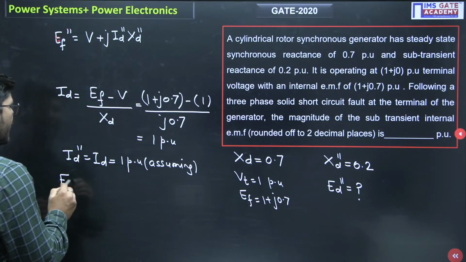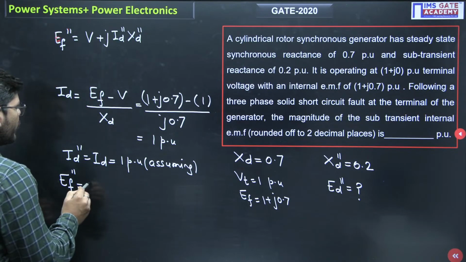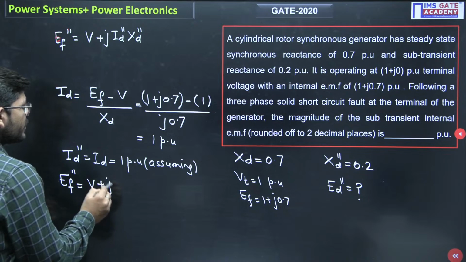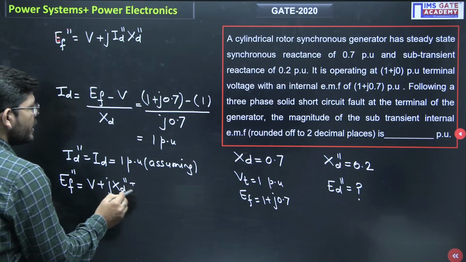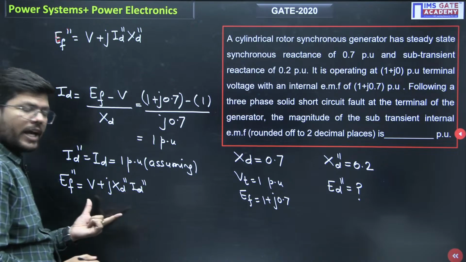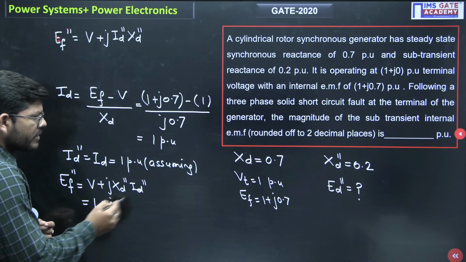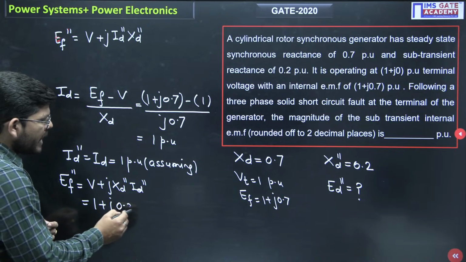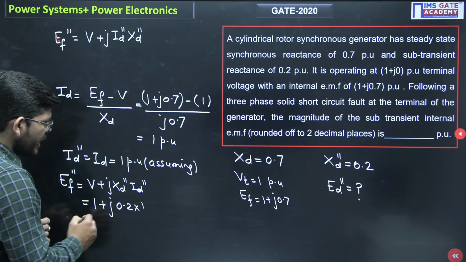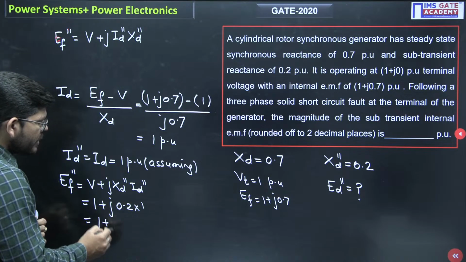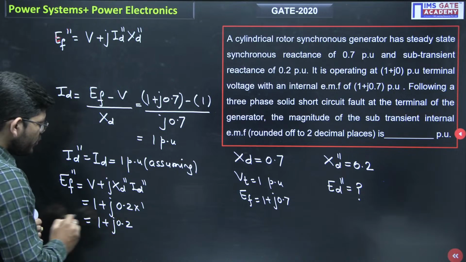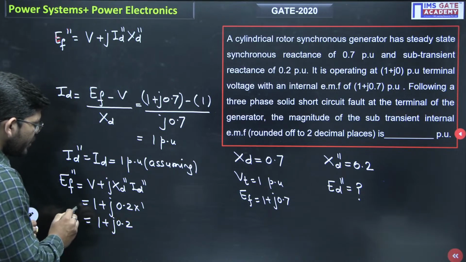So E_f double dash will be equal to V plus j X_d double dash into I_d double dash. Now we have all the data. V is 1, X_d double dash is 0.2, I_d double dash is 1. So you will get 1 plus j0.2. That will be my E_f double dash.